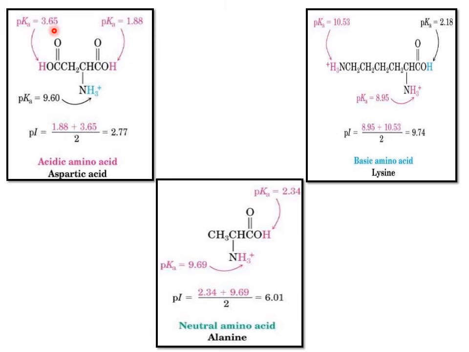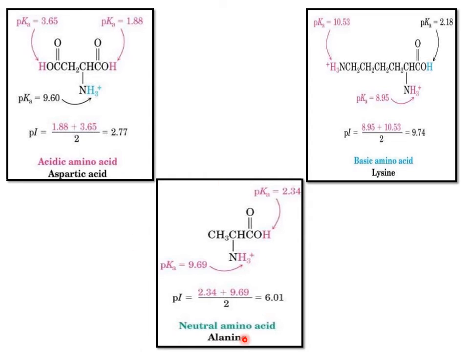So we are dividing 1.88 plus 3.65 by 2, giving 2.77. So the isoelectric point for aspartic acid is 2.77.